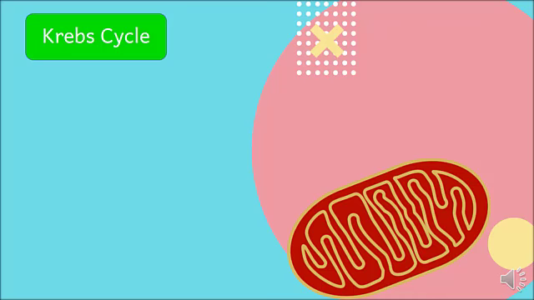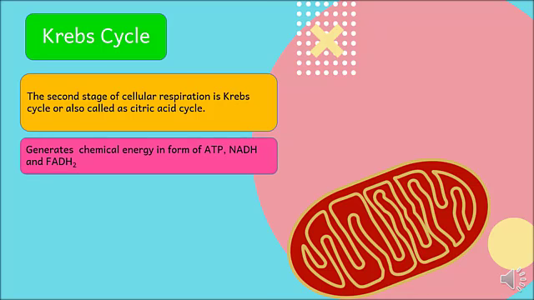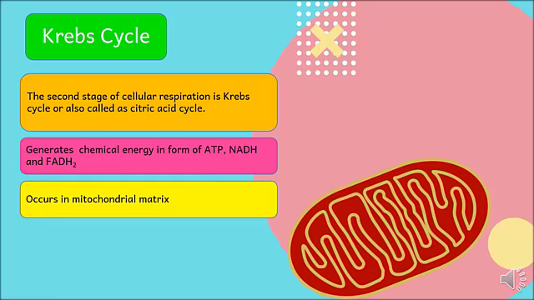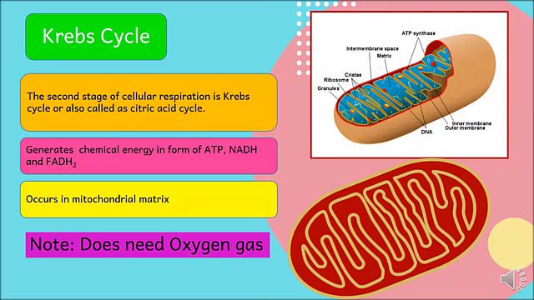Now, let us proceed to the next stage of cellular respiration. It can be called as Krebs cycle, or also known as citric acid cycle. On this stage, there will be production of energy in form of ATP, NADH, and FADH2. This happens in the mitochondrial matrix. On this stage, we need oxygen gas.